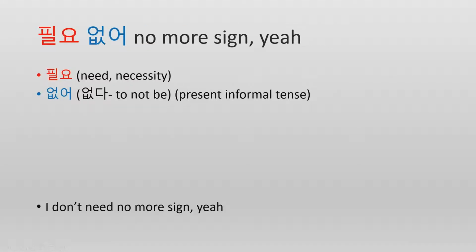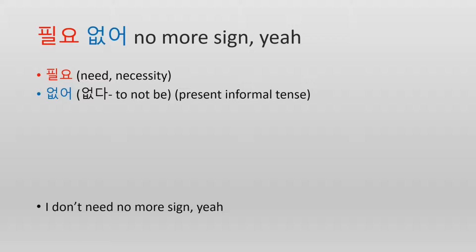And the next sentence we have is... All right. I like this song because the lines only have a few Korean words in them each, so it's pretty easy to study. So for this one, we have two different words. The first one we have is 필요, and that means need or necessity. So if you want to say you need it, you can say 필요해요. Put 해요, to do, with it. 필요해요. I need it. 커피 필요해요. I need coffee.